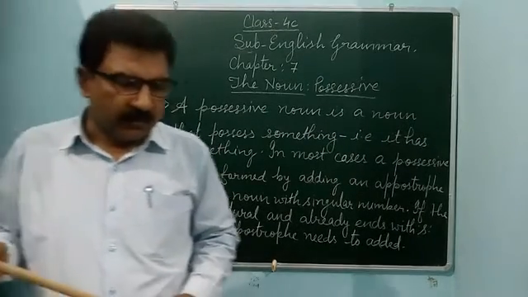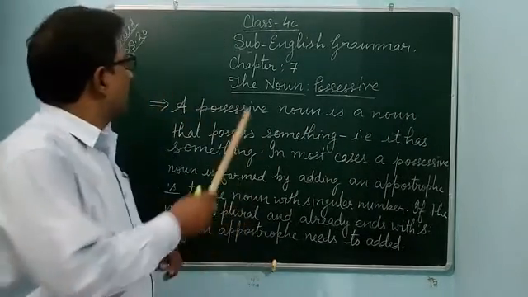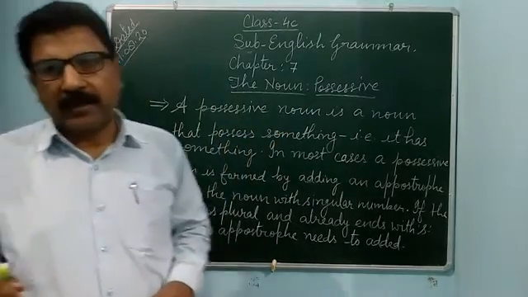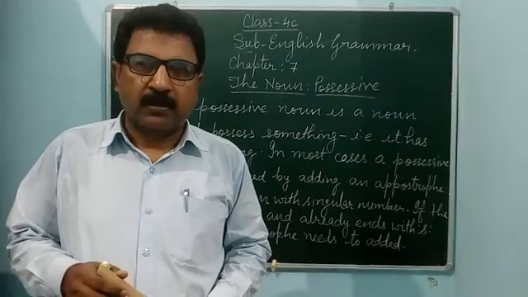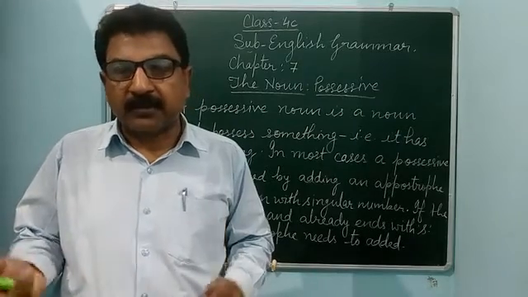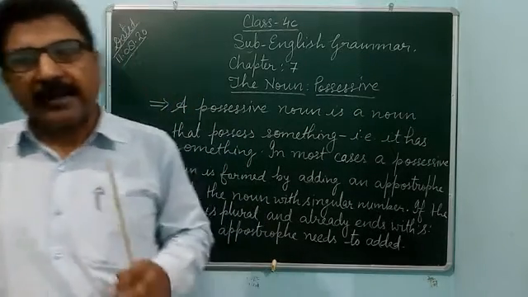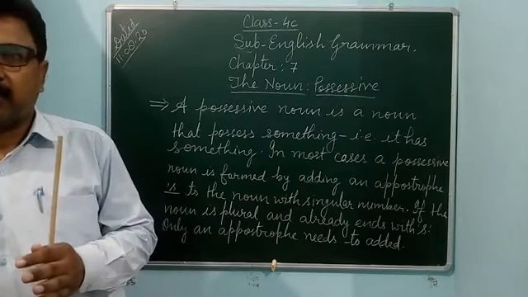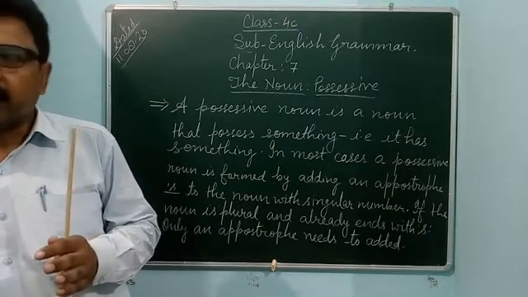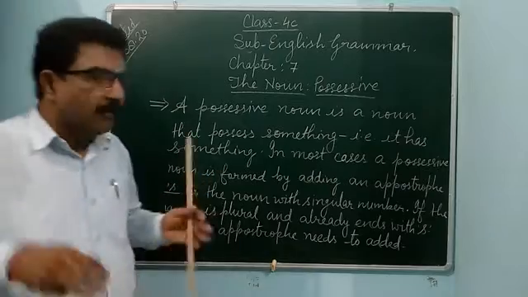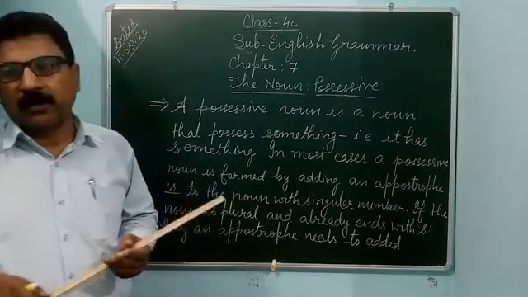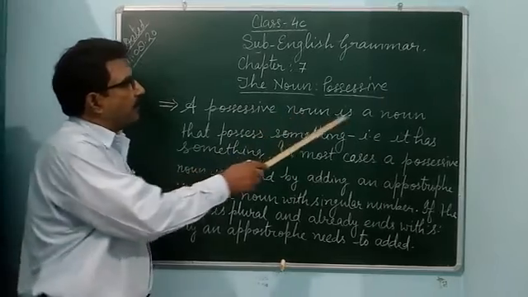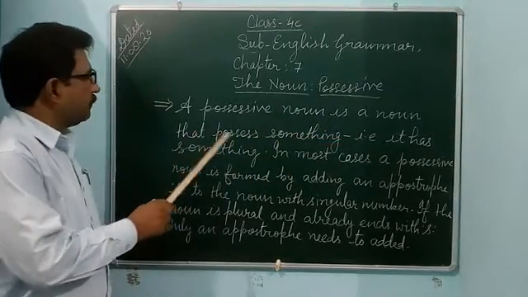Today I am teaching chapter 7, the noun possessive. That means the noun in possessive form. How can a noun be in possessive form? If a noun has something, it is said to be in possessive form. How can you define it? A possessive noun is a noun that possesses something.